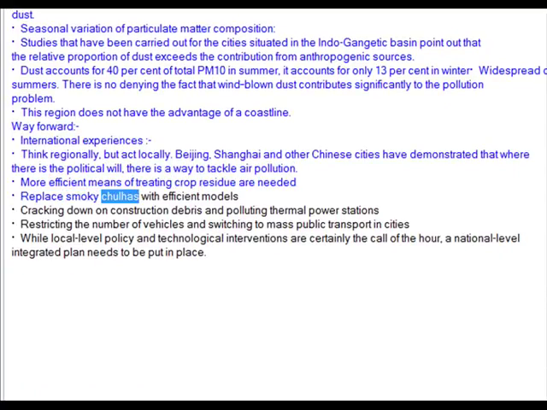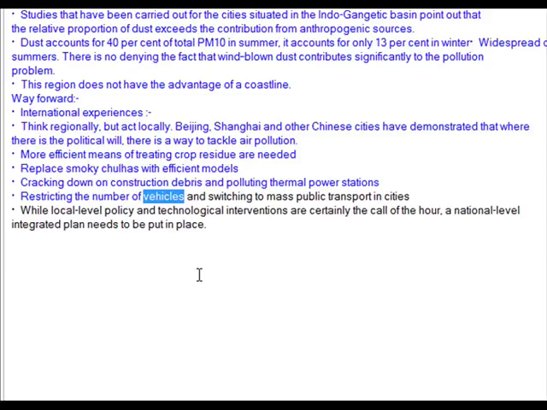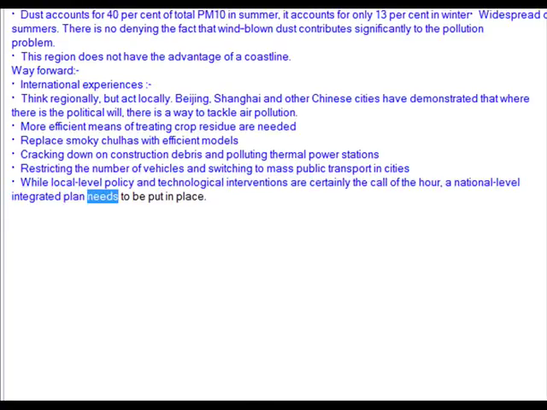Replace smoky chulhas with efficient models, crack down on construction debris and polluting thermal power stations, restrict the number of vehicles and switch to mass public transport in cities, while local level policy and technological interventions are certainly the call of the hour. The national level integrated plan needs to be put in place.